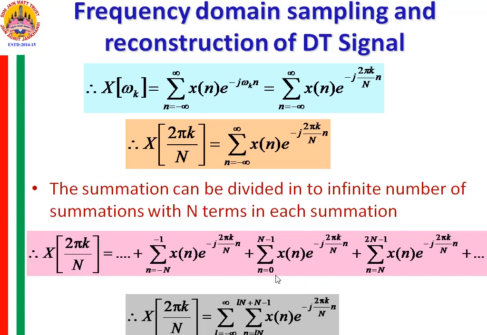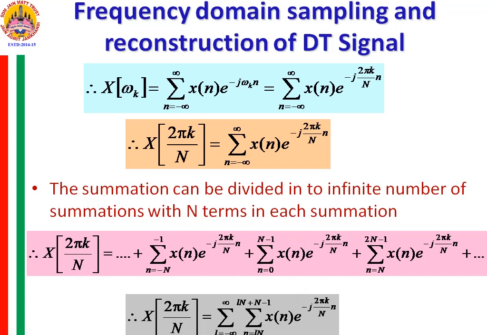Now I will just rewrite this infinite number of summations, where I will add another variable L, summation L varying from minus infinity to plus infinity. You observe here that n is equal to LN to LN plus N minus 1, x of n e raised to minus j 2 pi k by capital N into n. Now when L is equal to 0, this summation will be varying from 0 to N minus 1, you get this part.